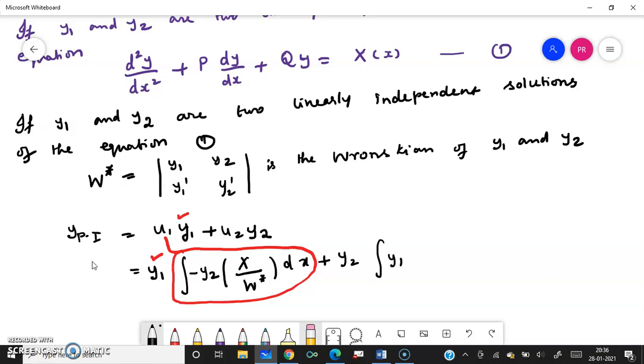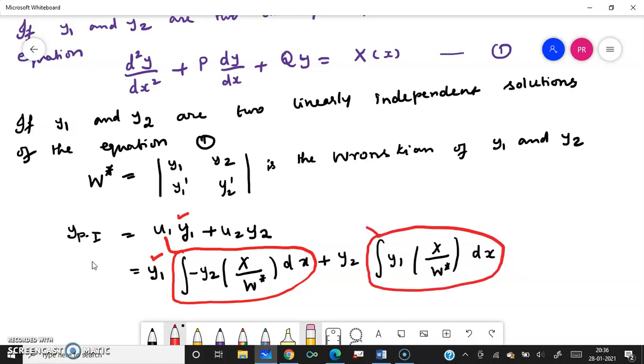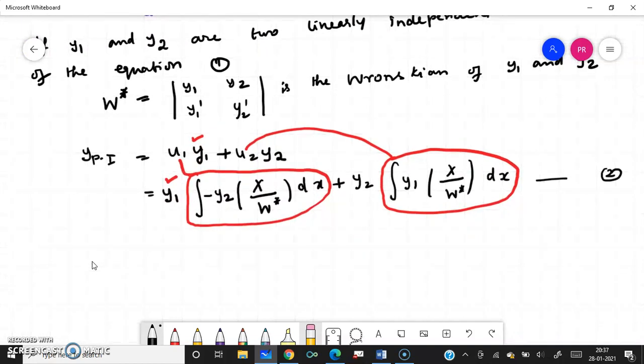The integration of y1 X by W star dx. All this is nothing but our particular integral. We will name this equation 2. Now we are going to prove how we got this answer.